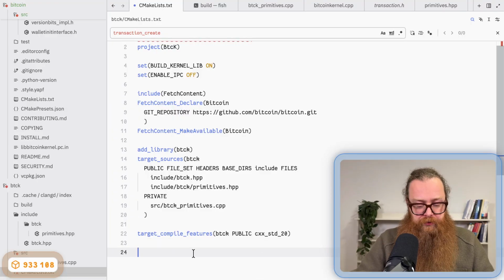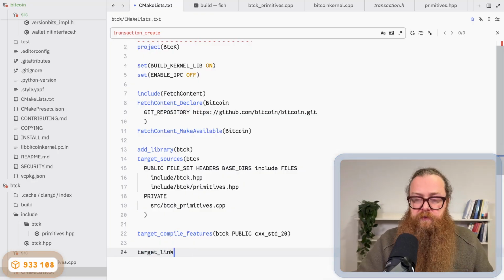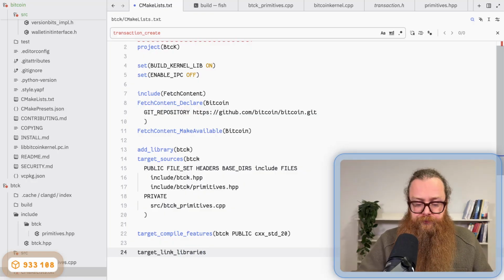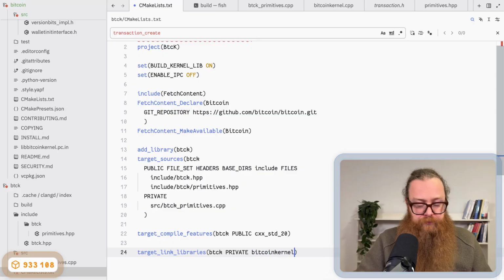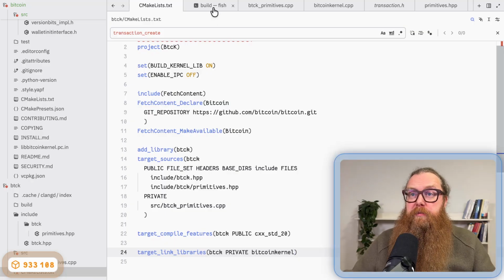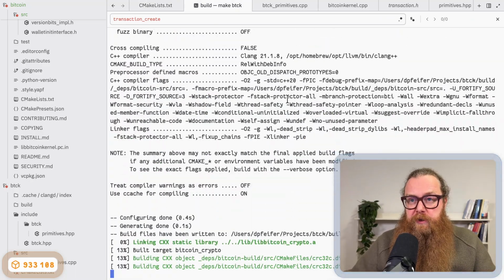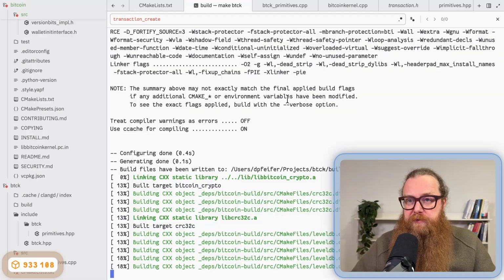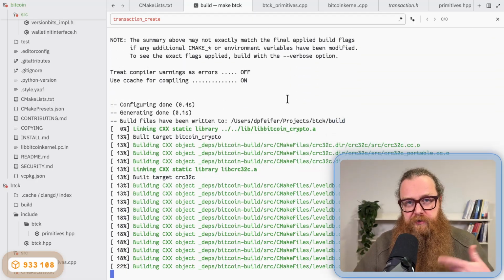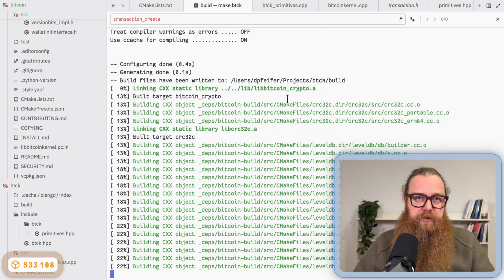So what I have to do is call target link libraries, btck, and it's a private dependency. So I call private, and the target is Bitcoin kernel. And if I build now, I see it's building the kernel, because now it's a dependency. So it starts building the kernel, and afterwards it builds my library.